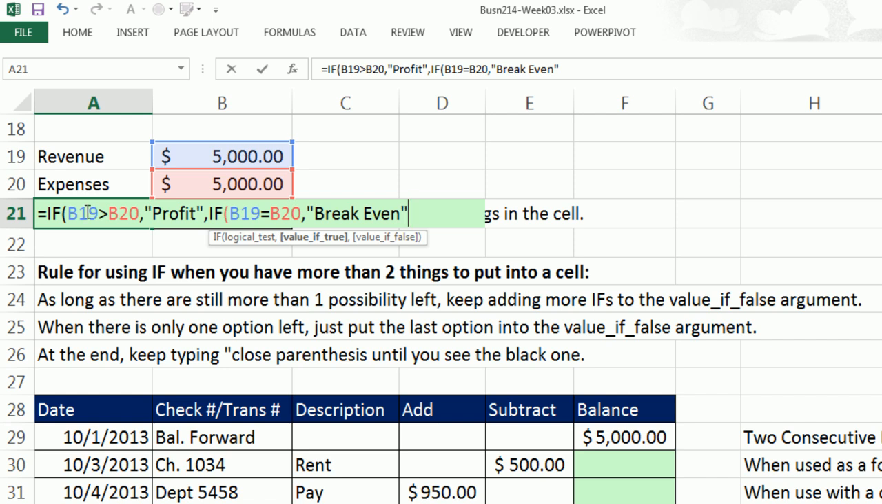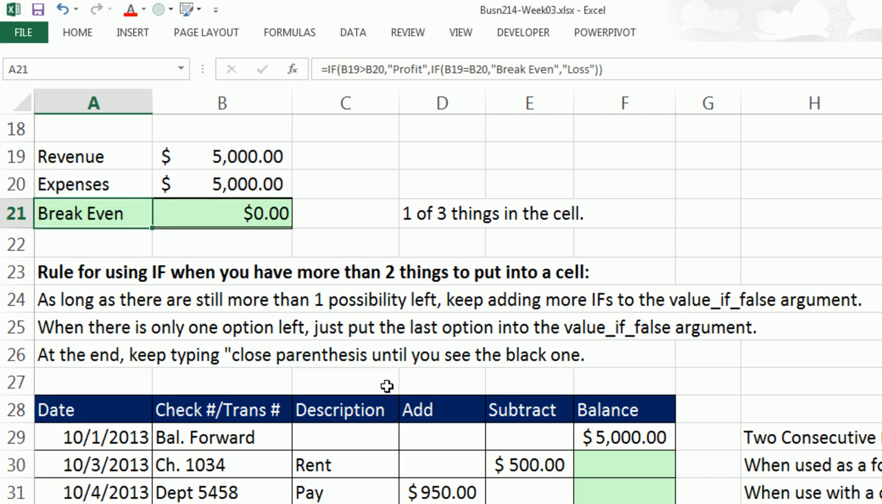Now watch this. This logical test runs. If it's true, it puts profit in the cell and stops. But if it's false, then the second if gets to run. If this comes out true, then it puts break even in the cell. Comma. Now remember the trick for value if false. If there's only one item, you stop. If you still have multiple items, then you have to keep putting multiple ifs. But we only have loss, so we simply type it in. Now we close parentheses until we see the black parentheses, and then we're done.